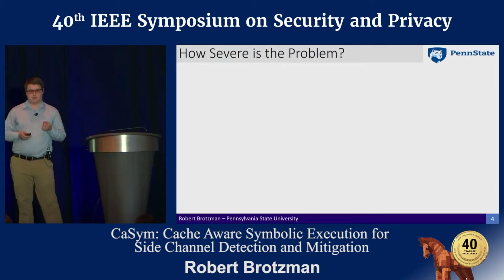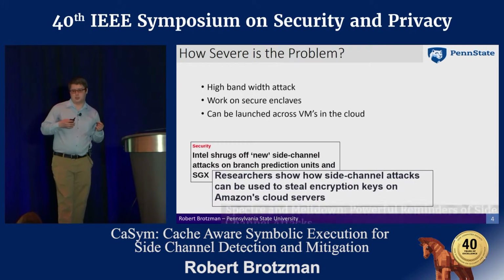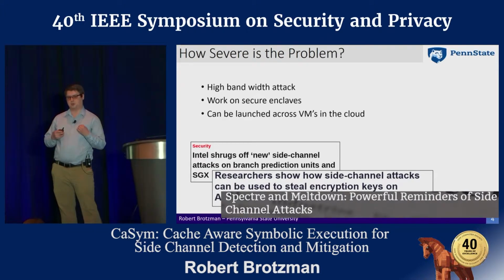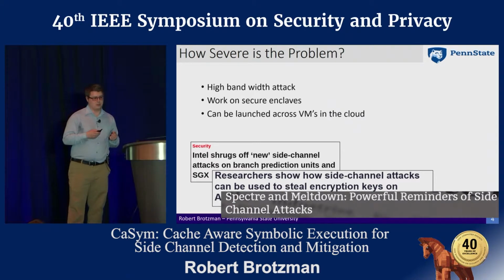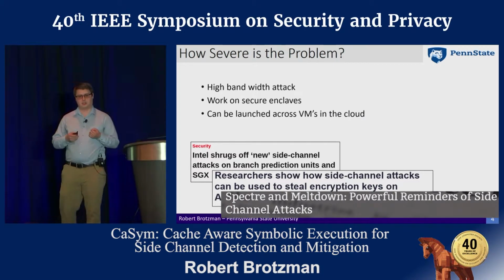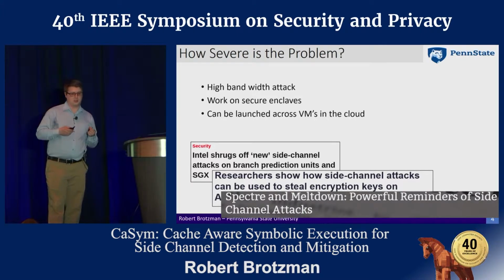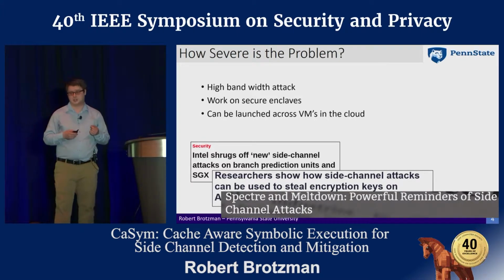So just how severe is this problem? These attacks have been shown to be rather high bandwidth. There's been work that's shown they can get up to over 100 kilobytes of leakage per second. They've been shown to work on secure enclaves such as Intel SGX, and they've also been shown to be launched across cores and across virtual machines in the cloud using the shared last level cache.